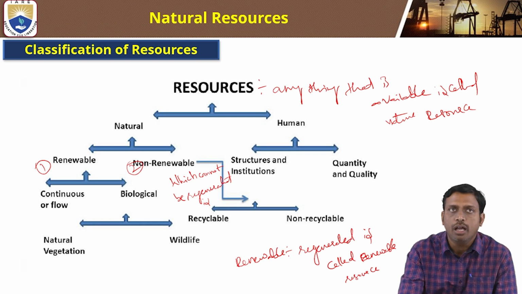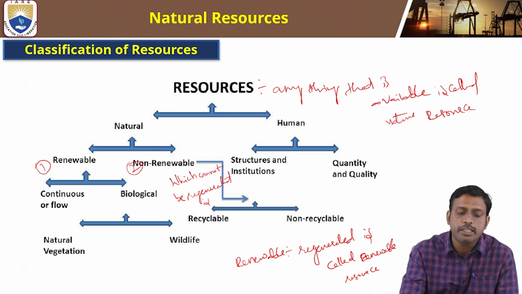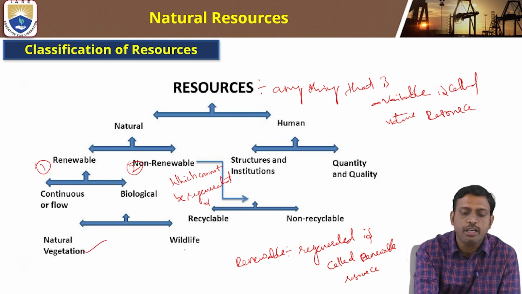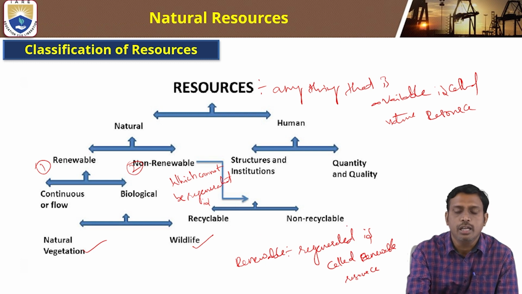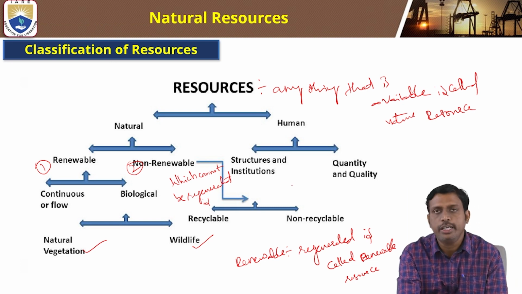Renewable are continuous or flow, and biological. In the biological there are natural vegetation and wildlife. Non-renewable are recyclable and non-recyclable resources. This is how the classification of resources has taken place.